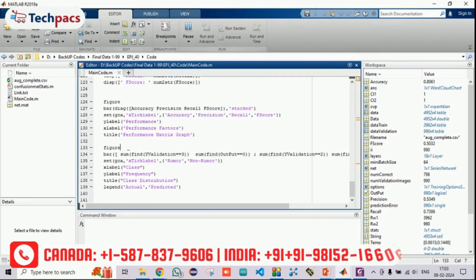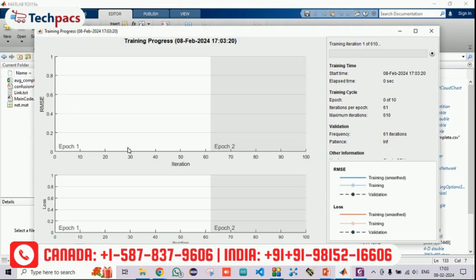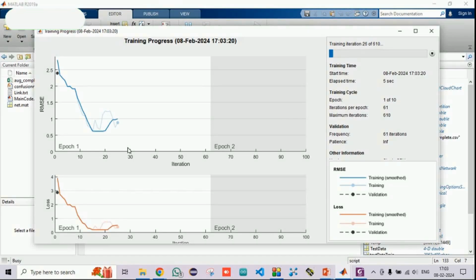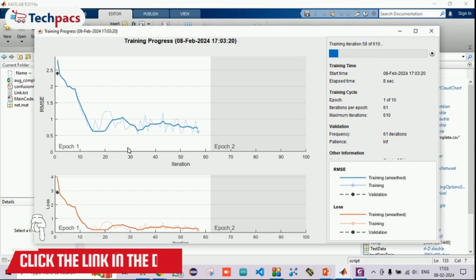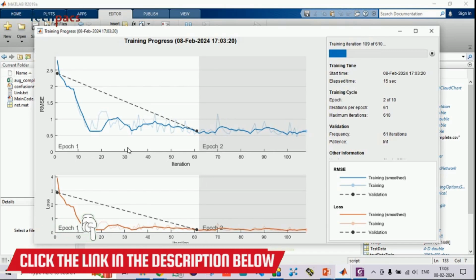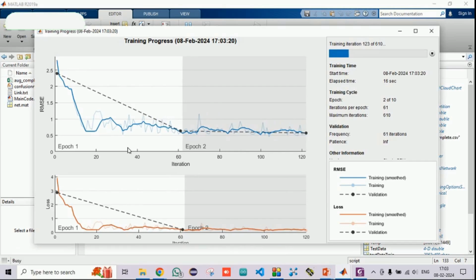So we need to retrain the models again and again in order to get the best outcomes with the accuracy and other factors, so that we can use those best trained models in real-time scenarios. So let's wait for the iteration to get completed. We just reached the second epoch. We have entered the 10 epochs.